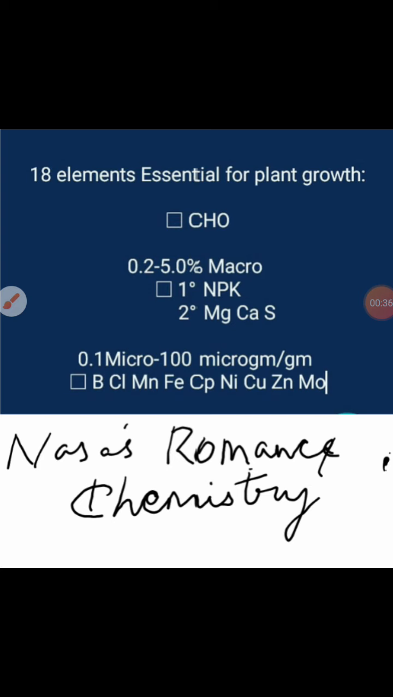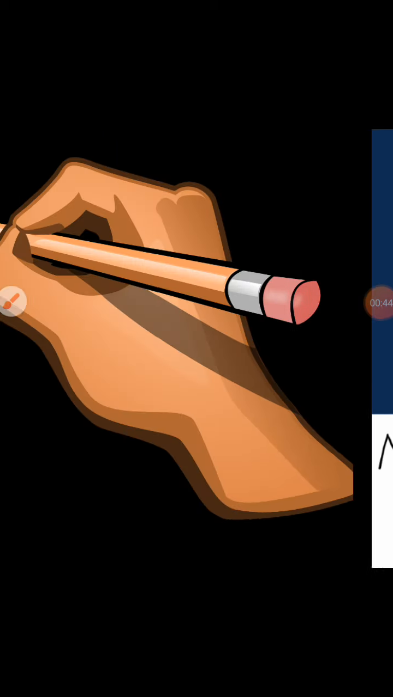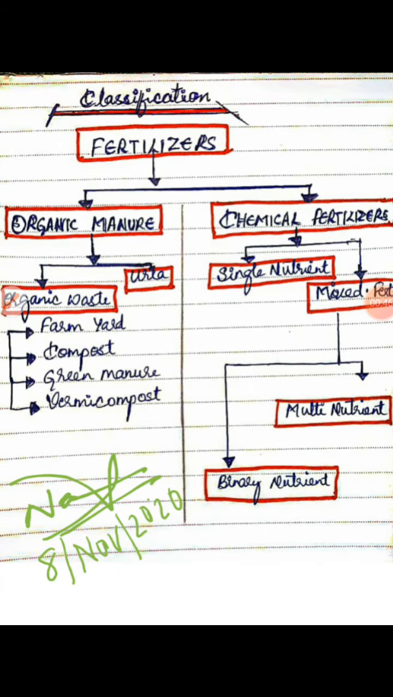Further, we also dealt with the essential 18 elements that are required for plant growth, whether it is micronutrients, macronutrients or carbon, hydrogen, oxygen. We also dealt with the classification of fertilizers, that is organic manure, that is farmyard fertilizers, compost, green manure and vermicompost. Urea, I told you that we are going to deal with in a next segment. And we dealt with chemical fertilizers wherein we studied single nutrient, mixed nutrient, multi-nutrient and binary nutrients.